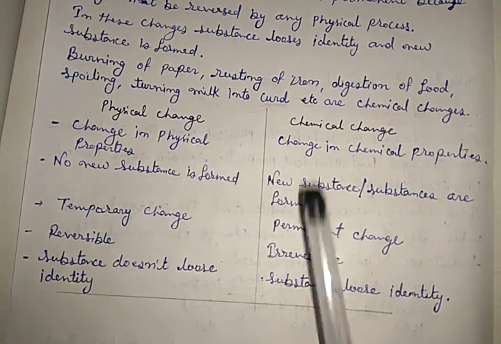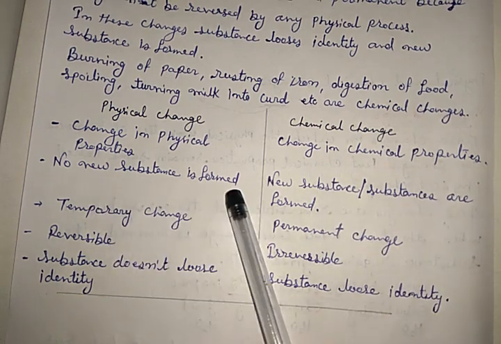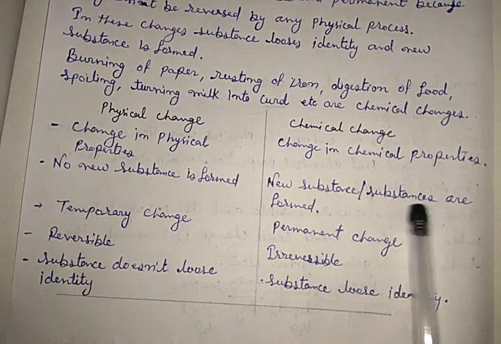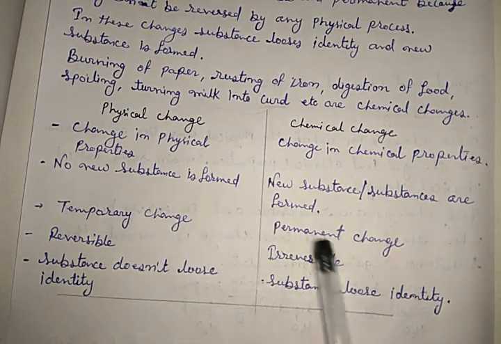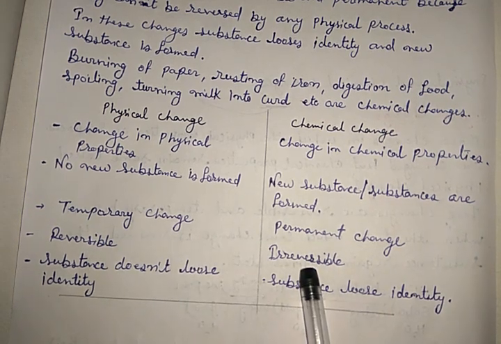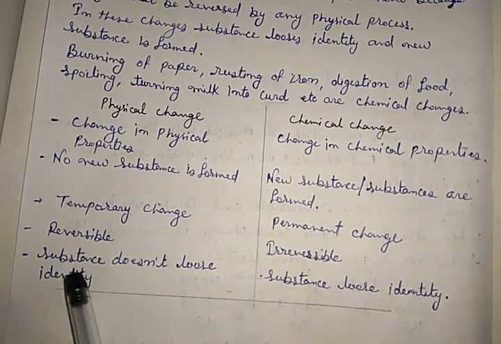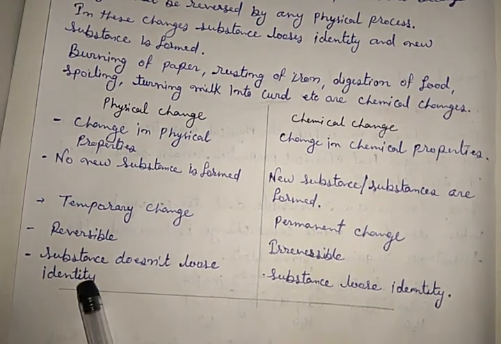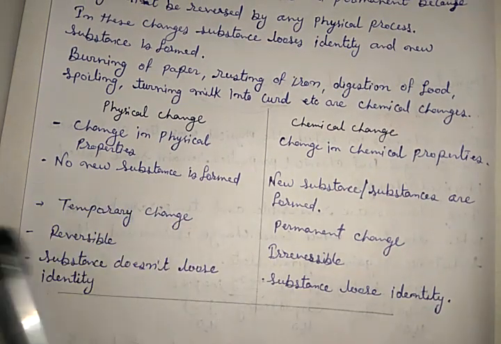Clear? Now, if we compare both of these, then we can say that physical changes are a change in physical properties, and chemical changes are a change in chemical properties. Here, no new substance is formed. Here, new substance or substances are formed. These are temporary, these are permanent. These are reversible, these are irreversible. Understand? Here the substance does not lose its identity, here the substance loses its identity.